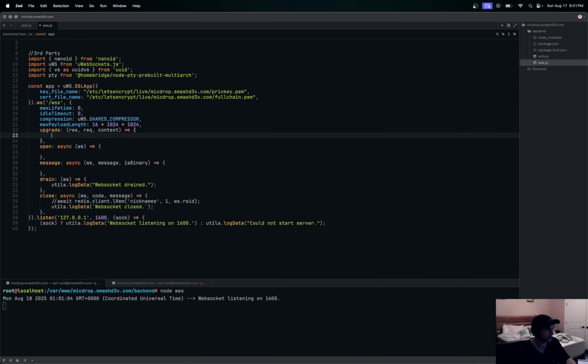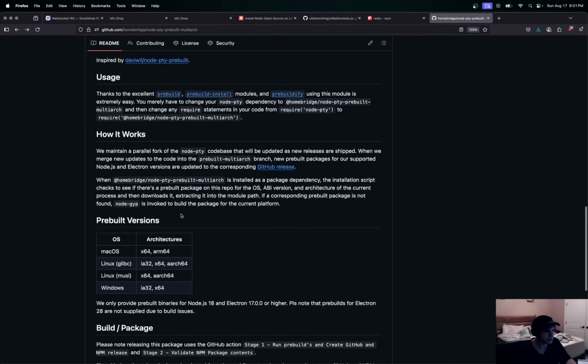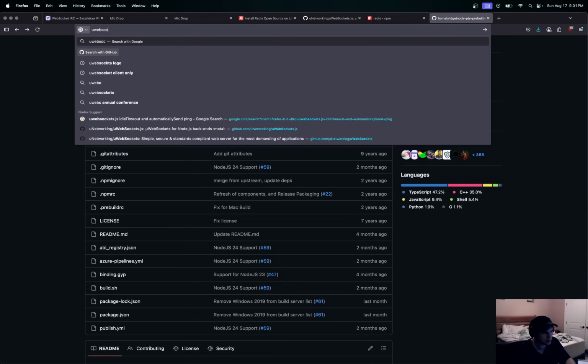Now that that's up and running, it will not allow connections until you actually have some sort of upgrade filled out. Okay, so these are all settings in the documentation. If you go to the documentation, uWebSockets is pretty awesome. Let me just bring that up real quick.